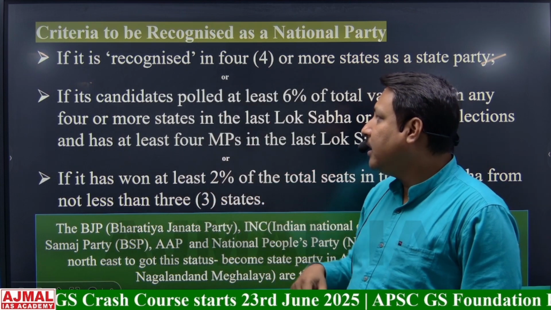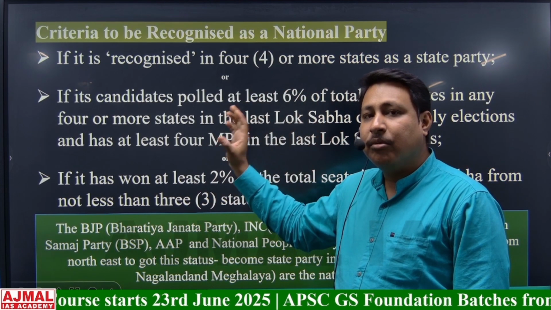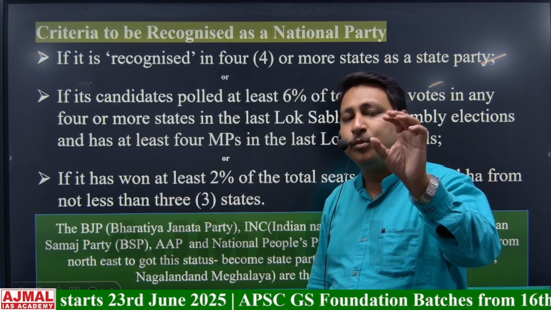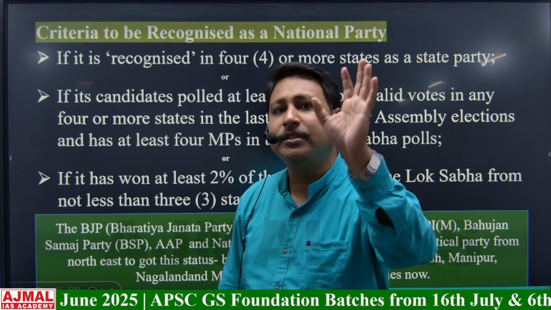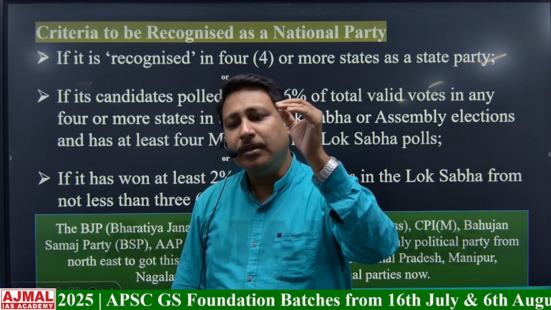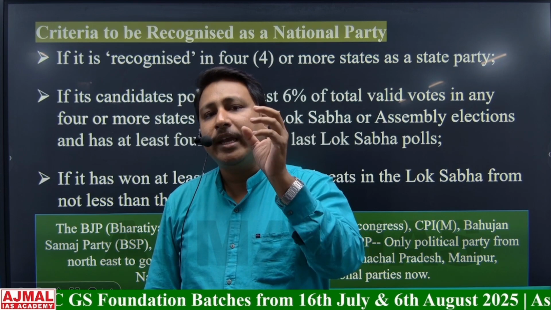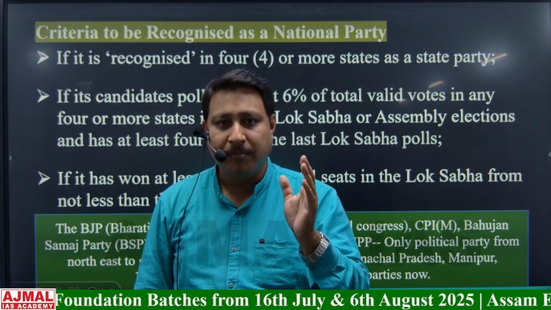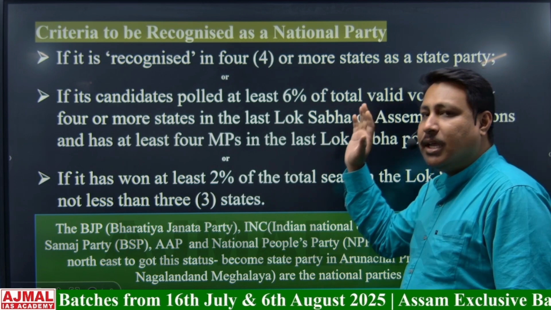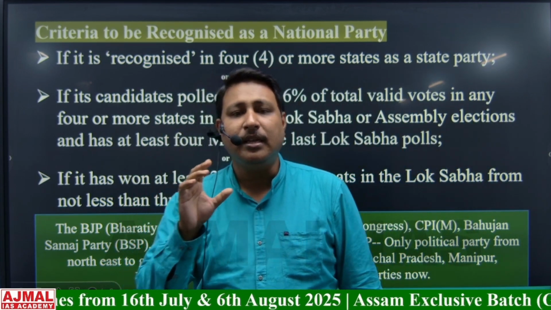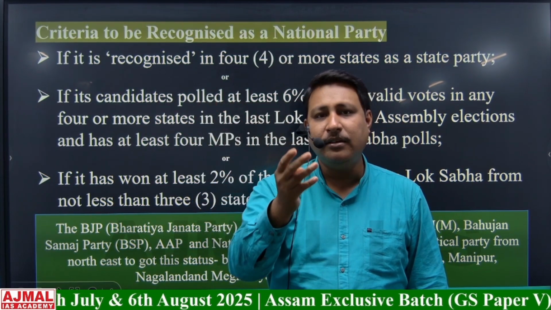Okay. Another criterion is that if the candidates of the political party are able to pull 6% of the total valid votes from a minimum of 4 states, plus at least 4 MPs in the last Lok Sabha, then it will be recognized as a national party. It means 6% valid votes in 4 states and 4 MPs.